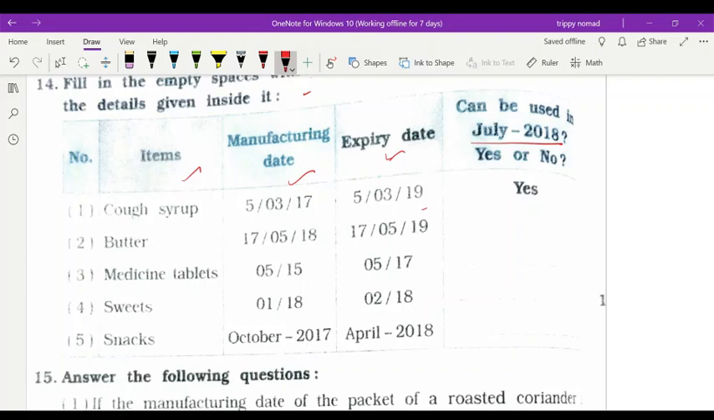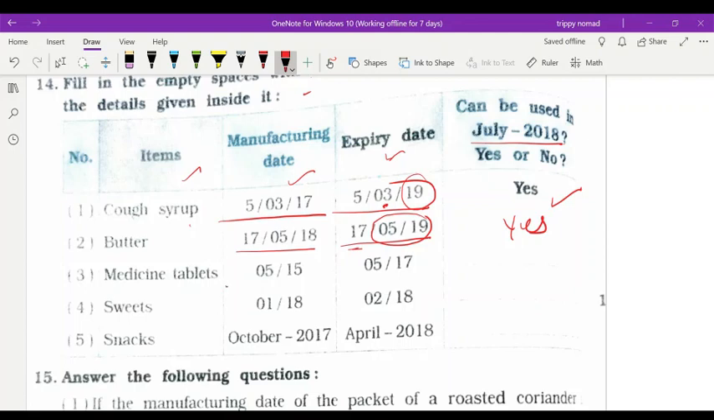So first, they have done it for the cough syrup. The manufacturing date was 5/3/17, and it will expire on 5/3, that means in the month of March. But now this one can be used in July 2018 because it will expire in 19. Okay, so for the butter, the manufacturing date and the expiry will be in 19, so we can use this one till that month, and here in 2018 we can use that butter.